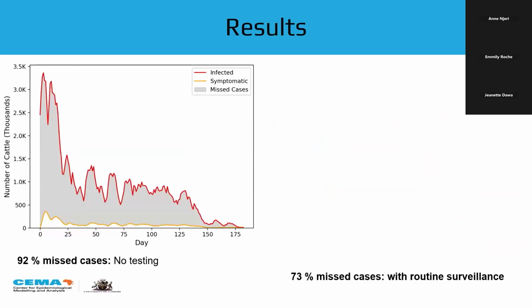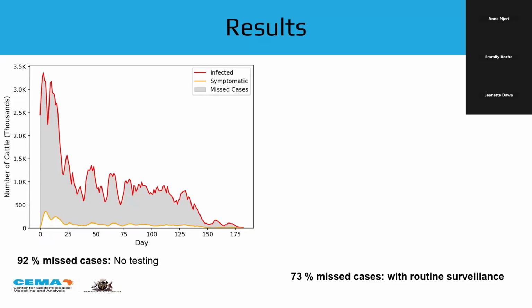So these are the preliminary results. We are in close communication with the Ministry of Agriculture in Uganda. We are presenting these results two weeks from now to them so they can validate them, but also give us access to more data and we can calibrate our model better. So these are the results that we are seeing.